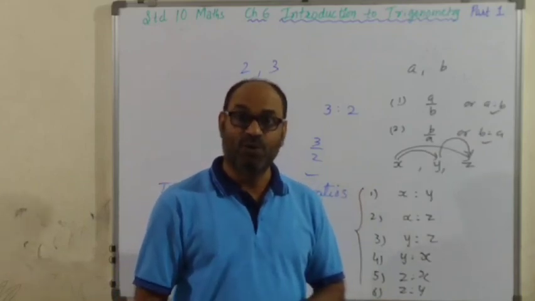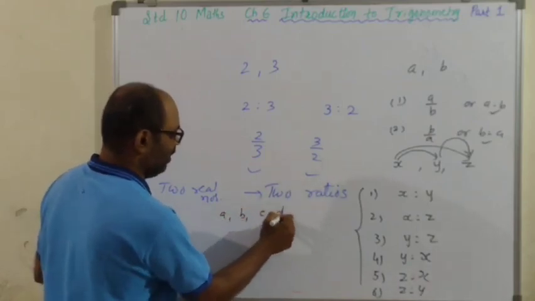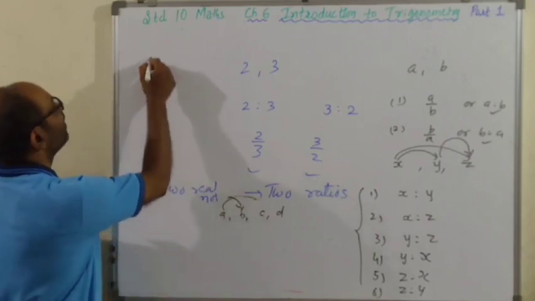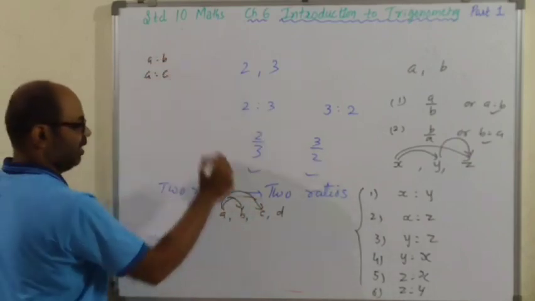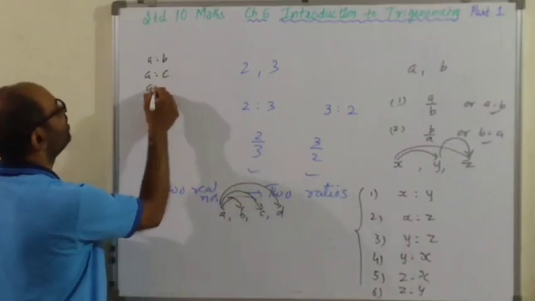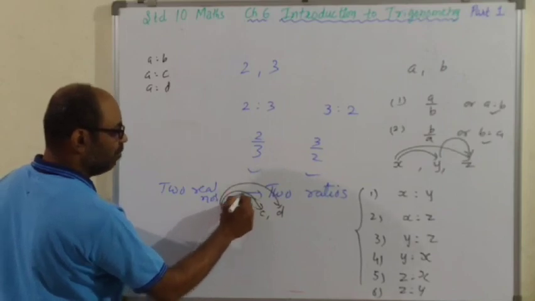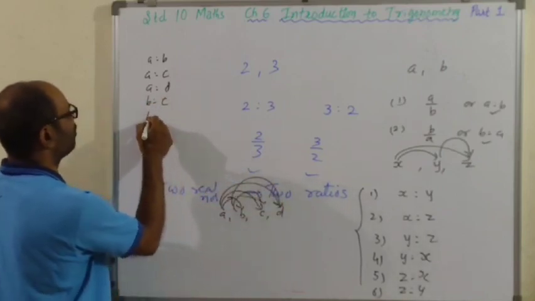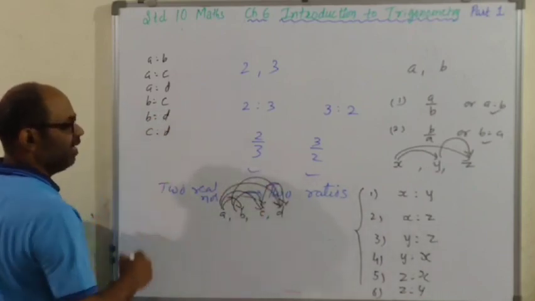If you have 4 real numbers, A, B, C, D. So first ratio, I'm writing A is to B. Second ratio, A is to C. Third ratio, A is to D. Now this, B is to C. Then start with this, B is to D. Then with C, C is to D. Any more?